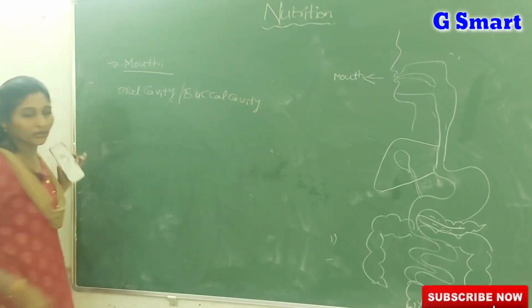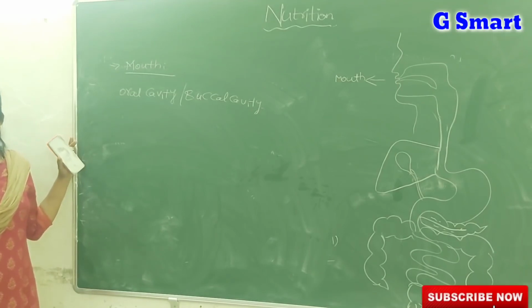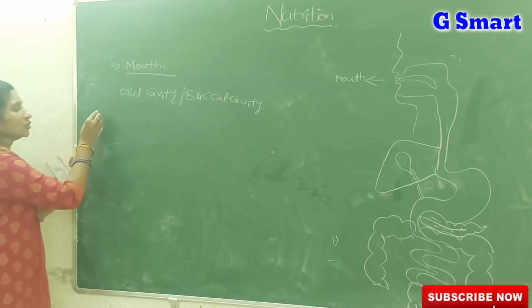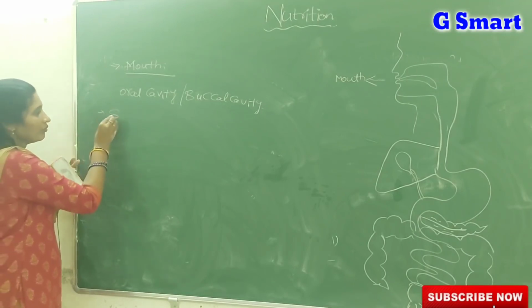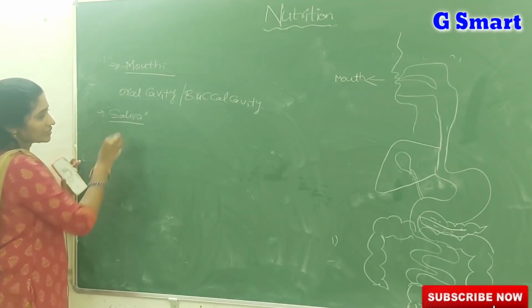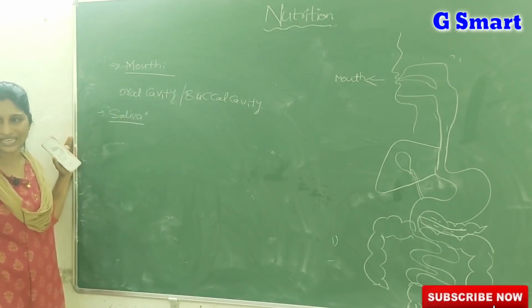In the mouth you mainly have teeth. Teeth help to cut and crush the food, and the tongue helps to push the food easily and to thoroughly mix the food with the liquid known as saliva. A special juice is released into the buccal cavity or oral cavity. What do we call that? Saliva.